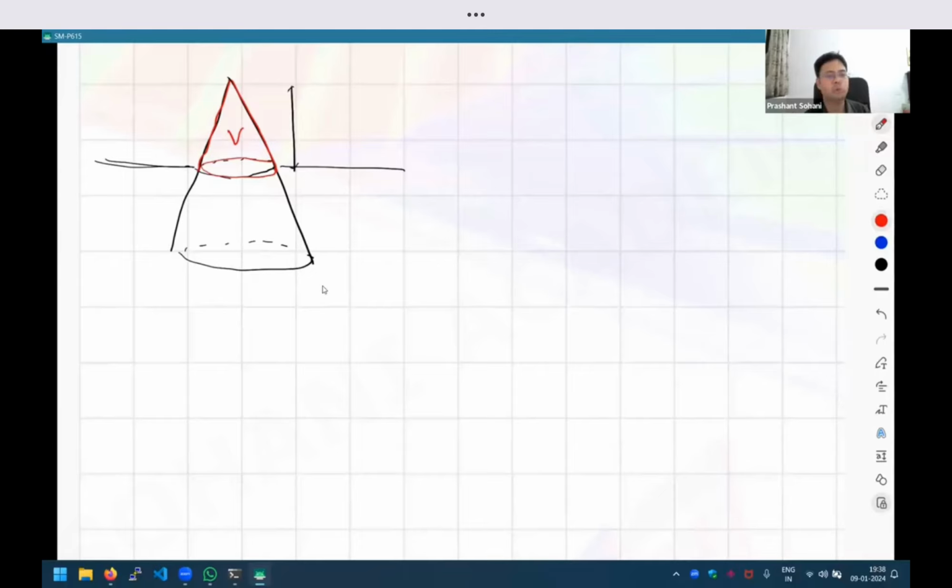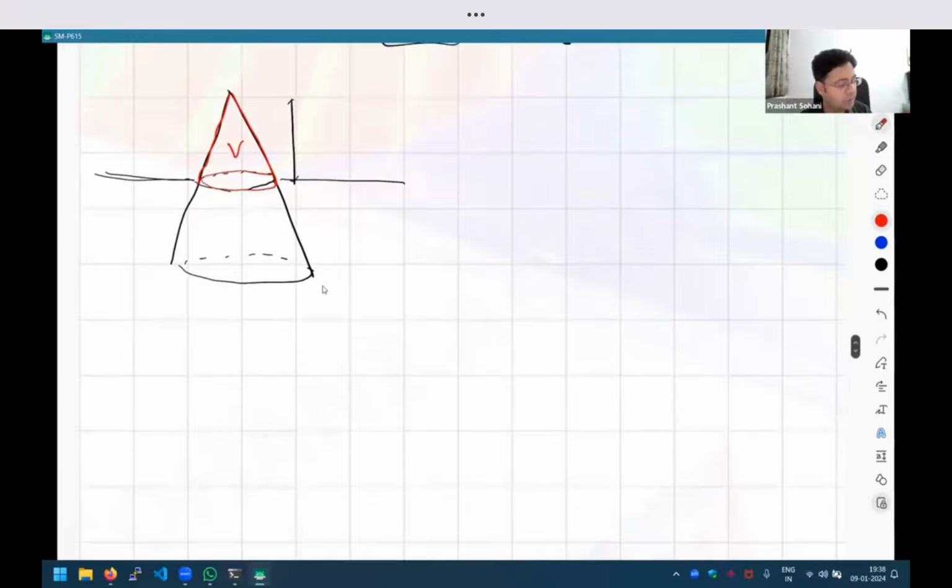So thinking of a cube, right? A cube of length 1 and a cube of length 2. So when the side doubles, the volume actually gets cubed, right? So 2 raised to 3, 8 times. So in the same way, if the top part is V, right? So the total volume of the whole object will be 8 times V.